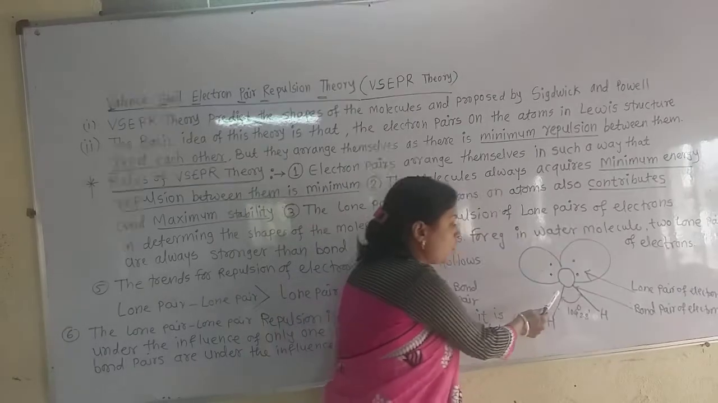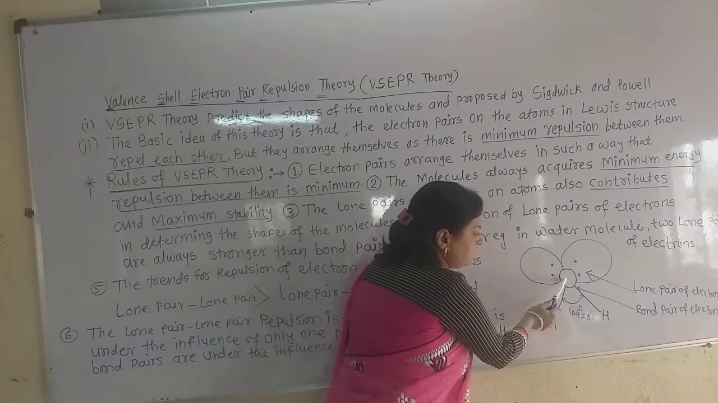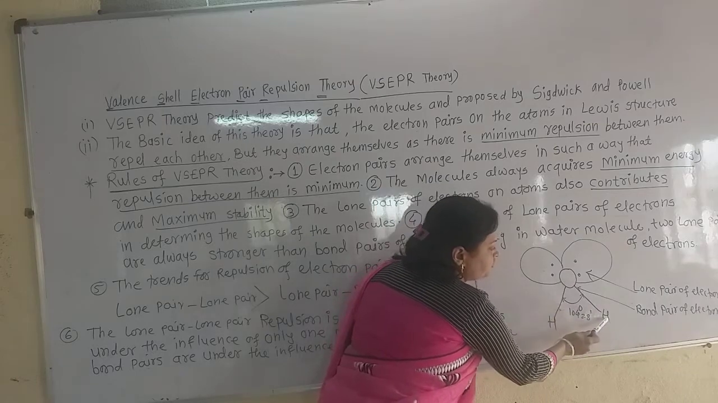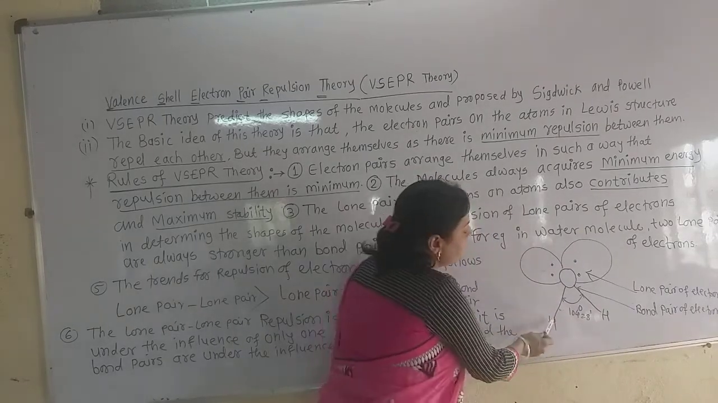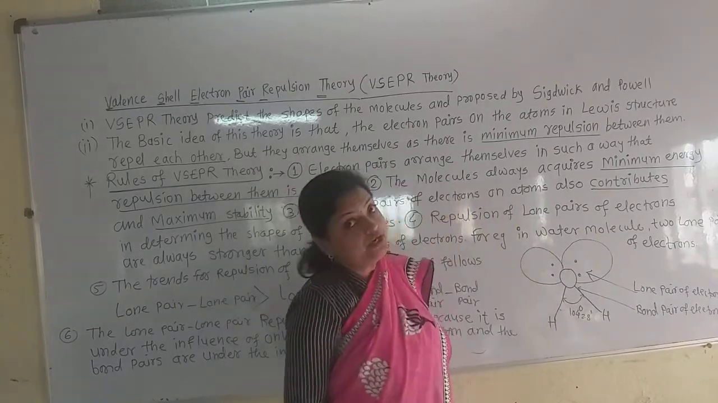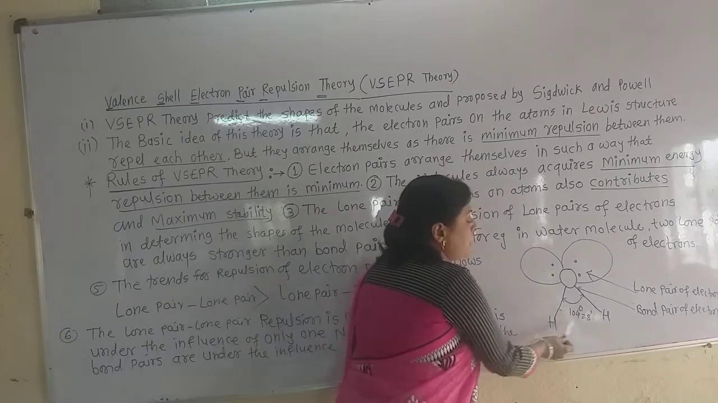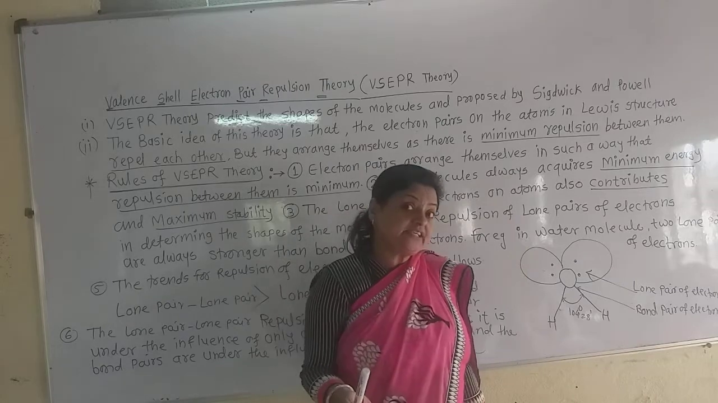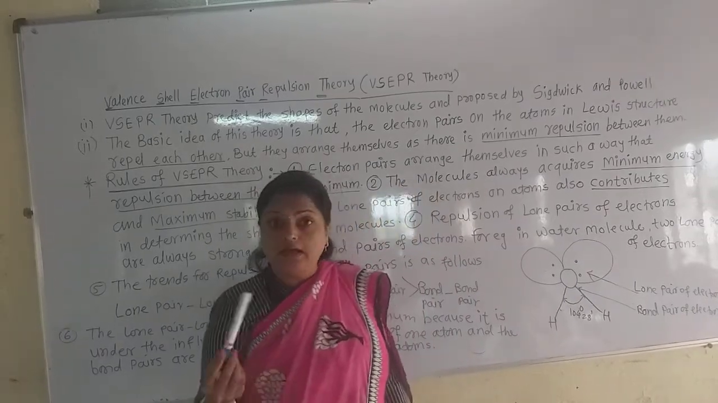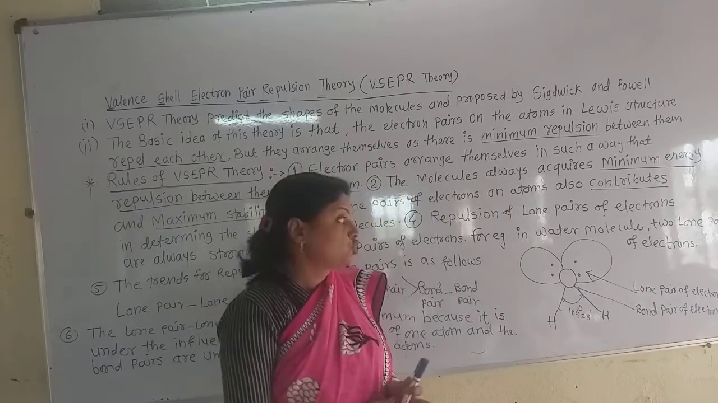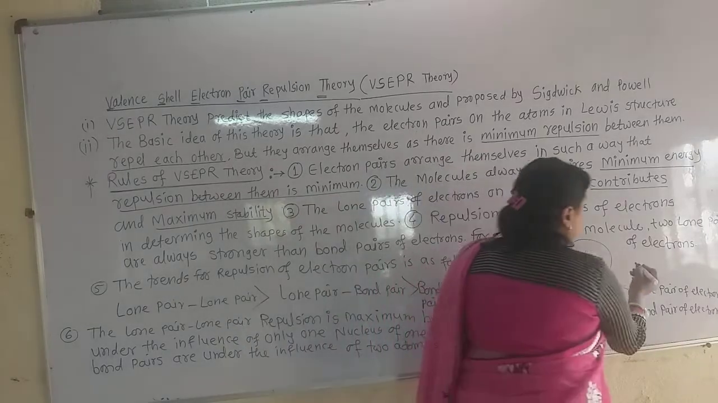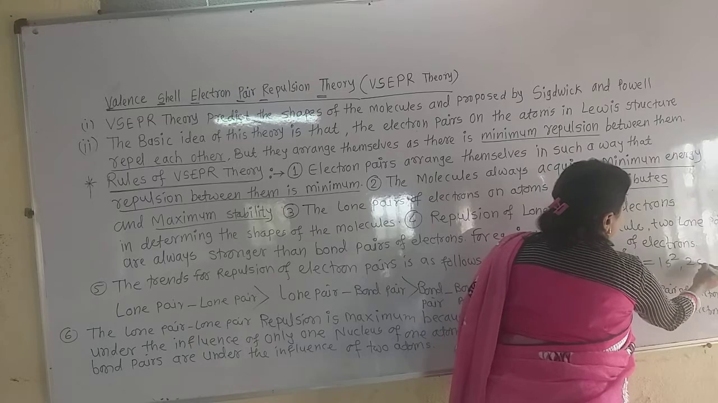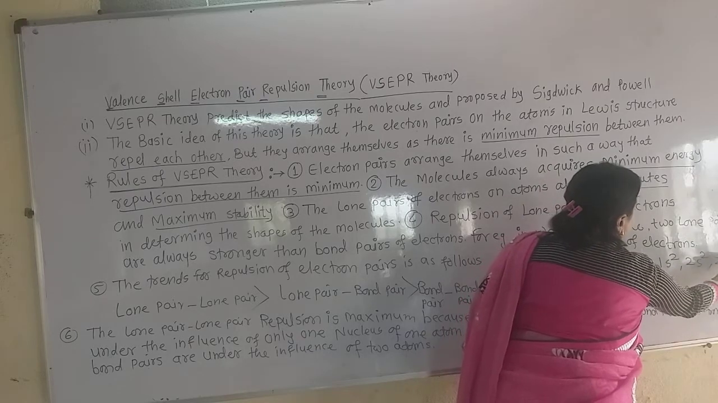Now this is the water molecule, H2O. This is the angular shape molecule, or V-shaped molecule. In the water molecule there are two hydrogen atoms and one oxygen atom. Oxygen has the atomic number 8, so the electronic configuration of oxygen is 1s2, 2s2, 2p4.